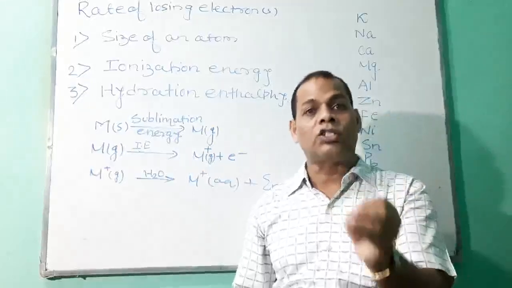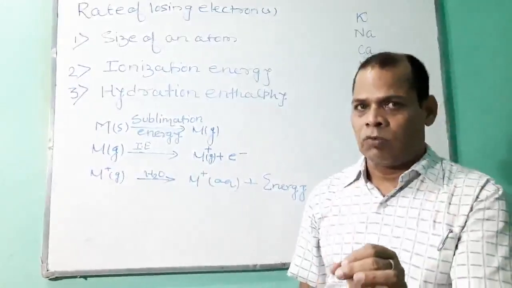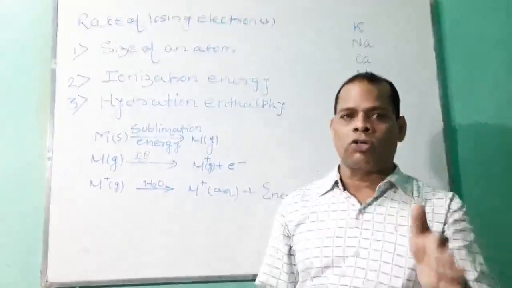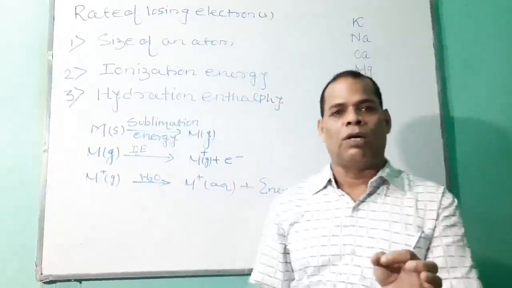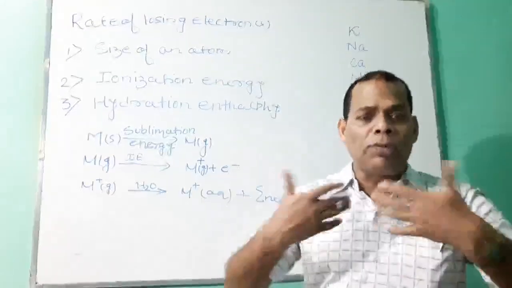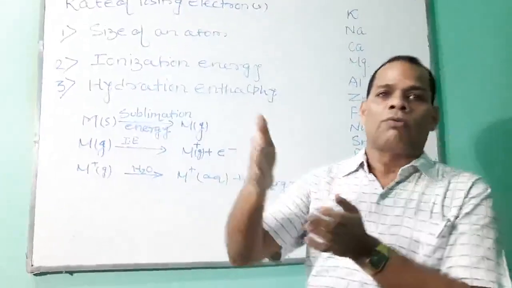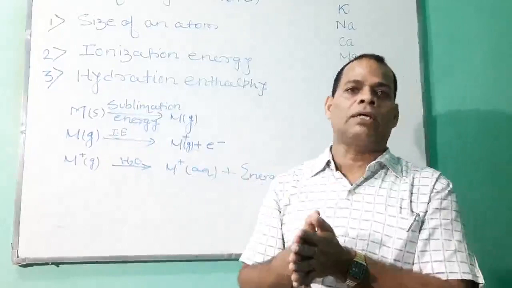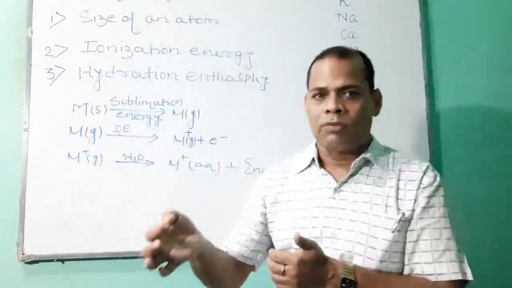Ionization energy is the amount of energy required to remove an electron from an isolated gaseous atom. It is also called ionization enthalpy or ionization potential. How much energy we supply in order to remove the electron from an atom is termed ionization energy, ionization potential or ionization enthalpy.